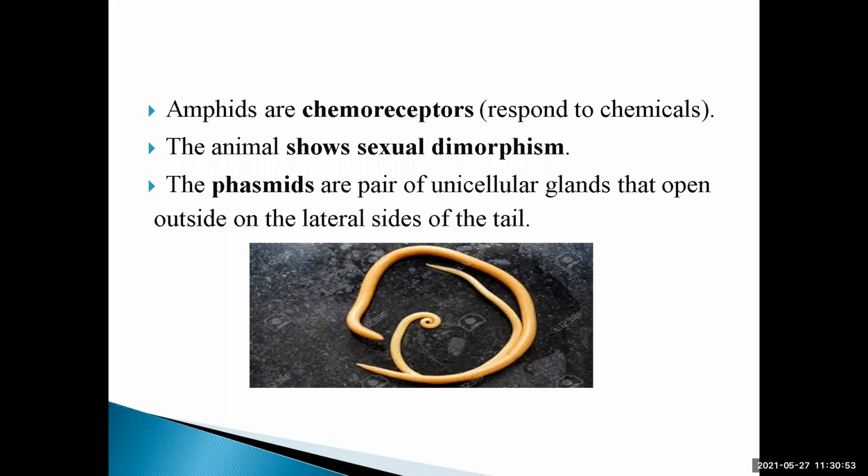Single cell glands are present. Two glands are present, means a pair of unicellular glands that open outside on the lateral sides of the tail. Tail च्या lateral side ला असे दोन gland आहेत. That is unicellular, where it opens outside the body on the lateral sides of the tail. Lateral side म्हणजे काय? बाजूची side.